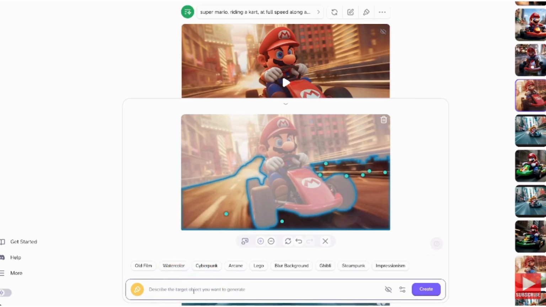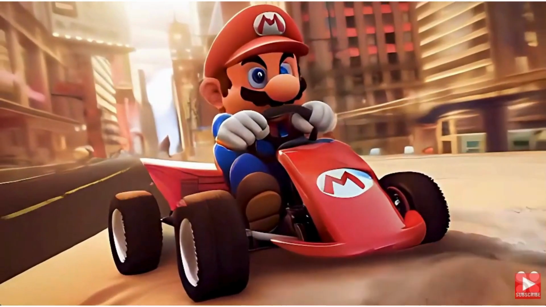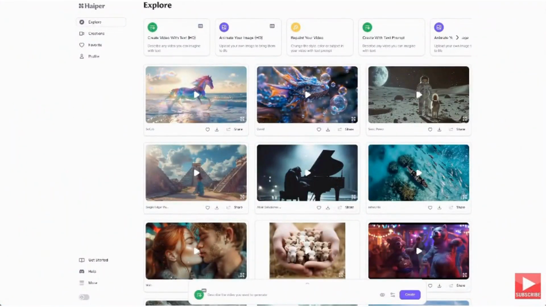Now in the prompt box, you will need to write your prompt, that you want to change the video into driving through the sandy beach, and click create. And this is what you get. Honestly, it's not perfect, but it does look like it.